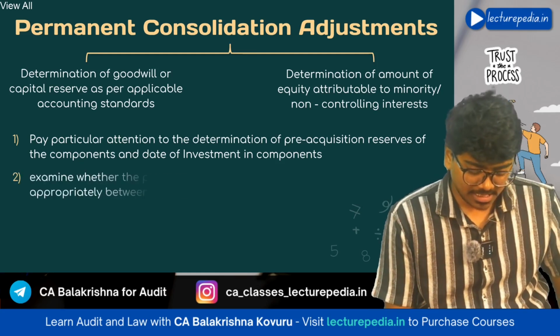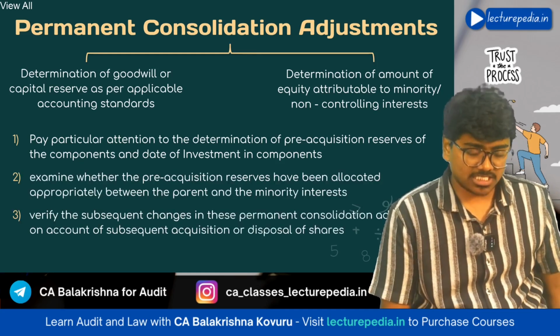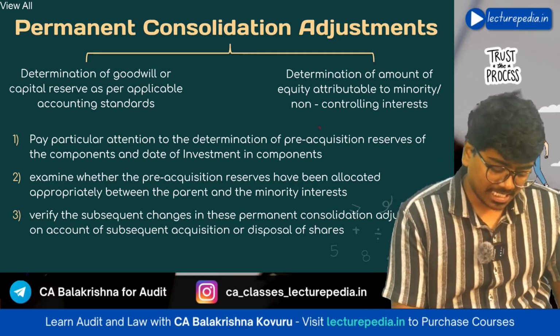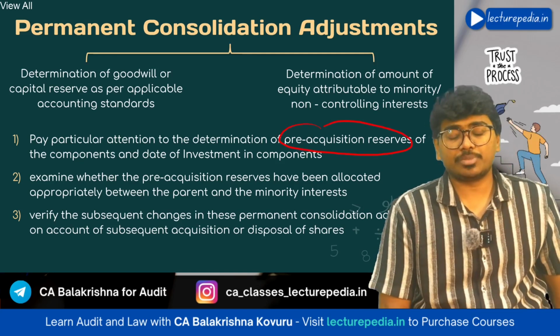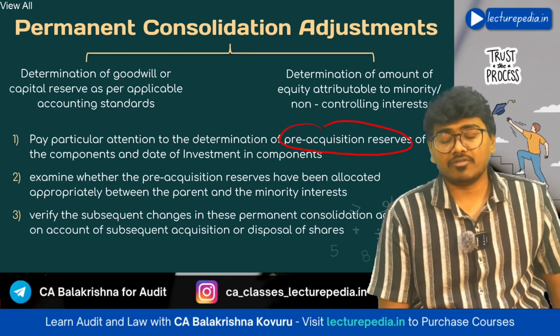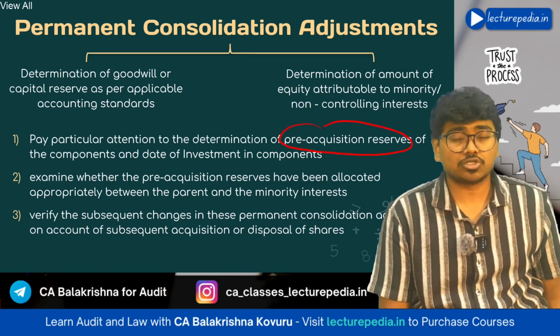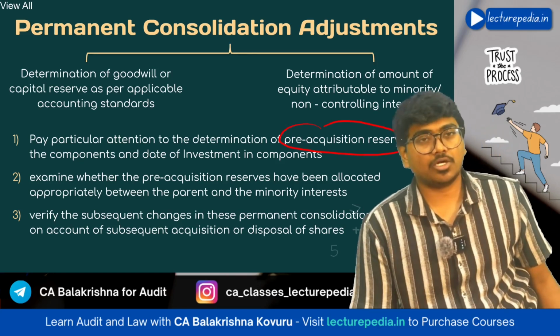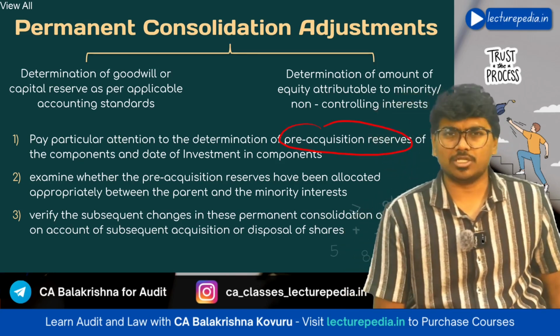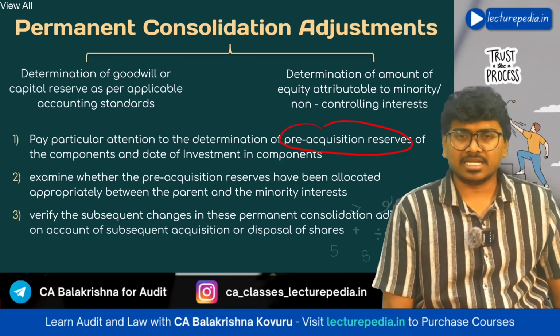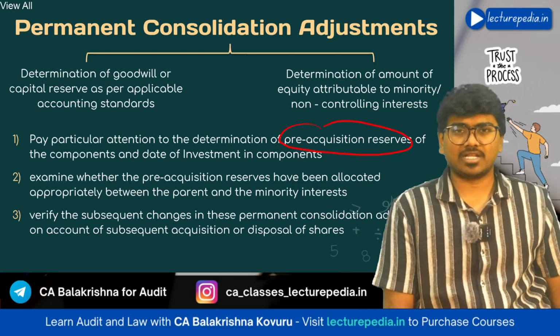Now, while making these permanent consolidation adjustments, the auditor has to give particular attention to pre-acquisition reserves, because these pre-acquisition reserves play a very important role in determination of goodwill. Pre-acquisition reserves and also the date of acquisition, these two play a crucial role in calculation of goodwill. You would have observed this in your financial reporting while discussing Ind AS 110, consolidated financial statements.